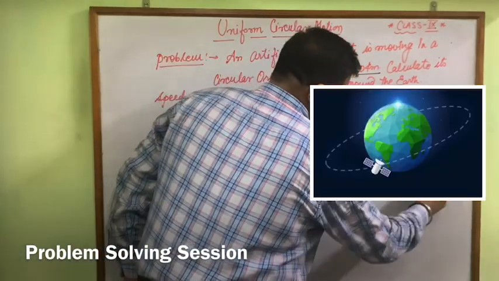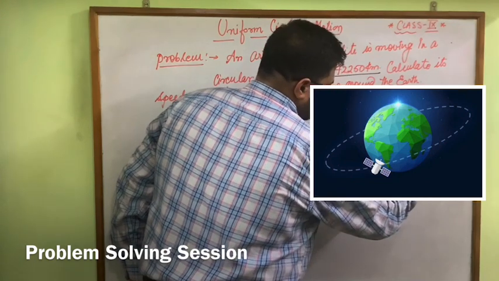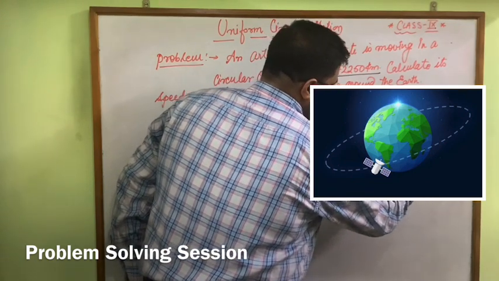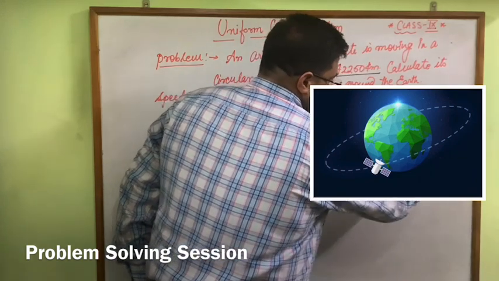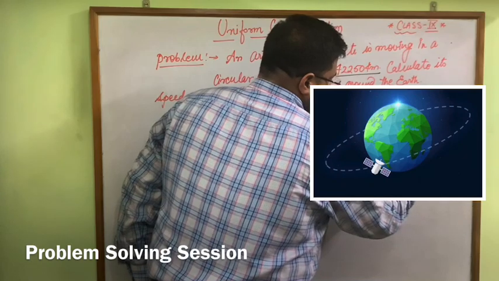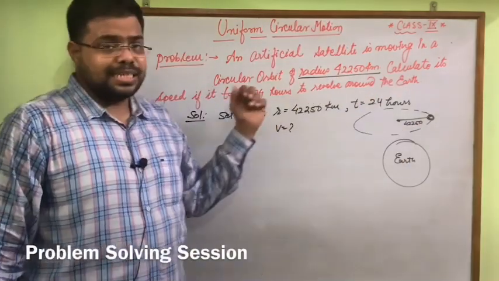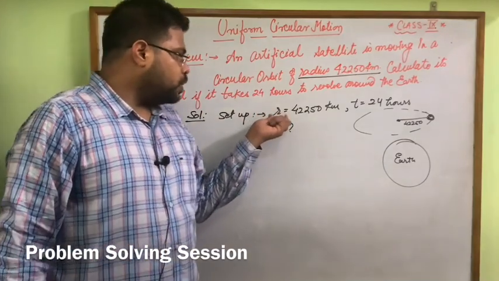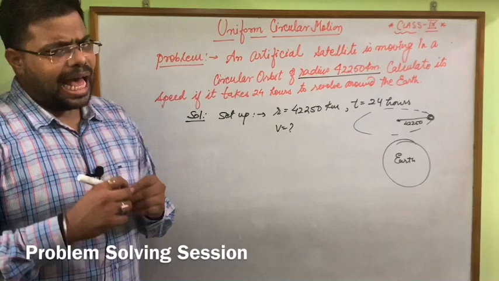Here is our earth, and over the earth a particular orbit, and here one satellite is there whose radius is 42,250 kilometer.